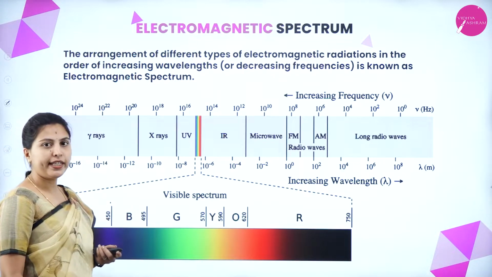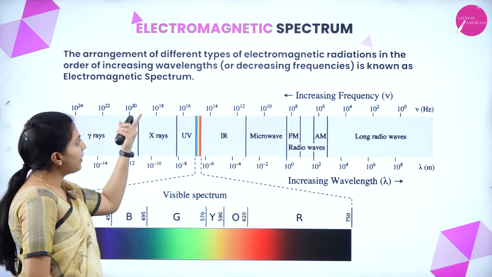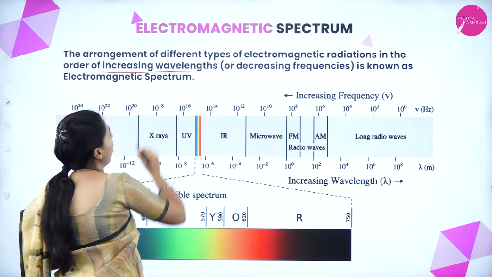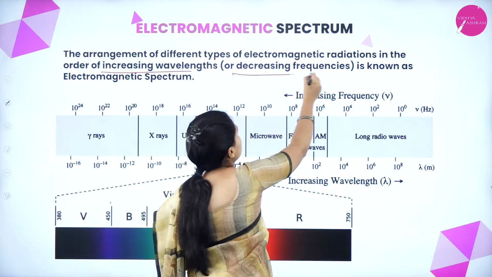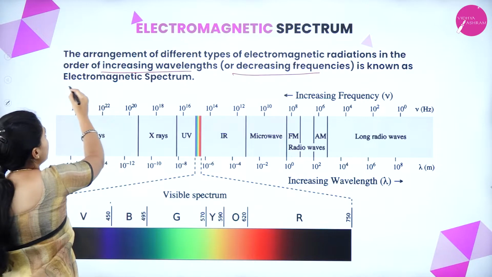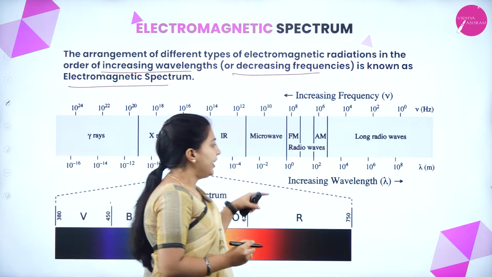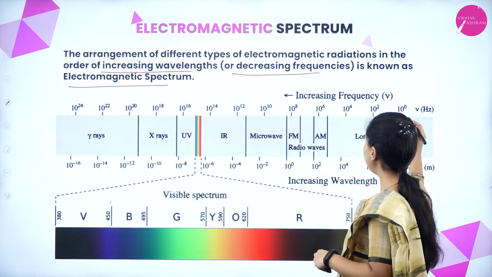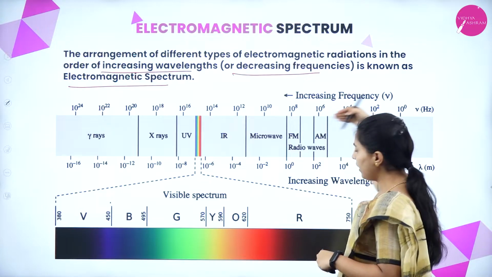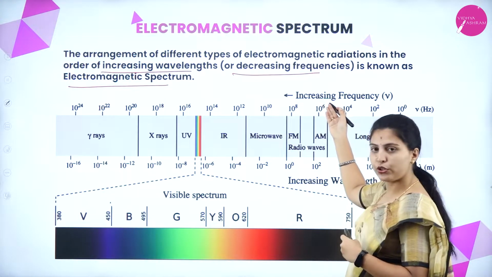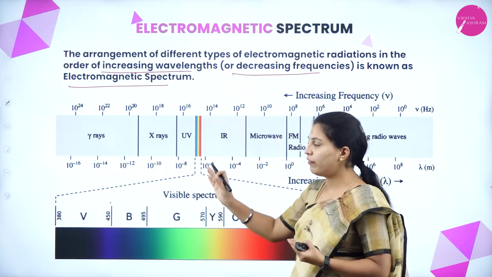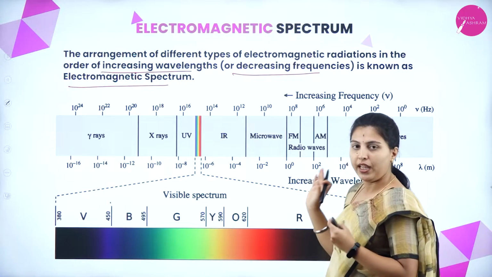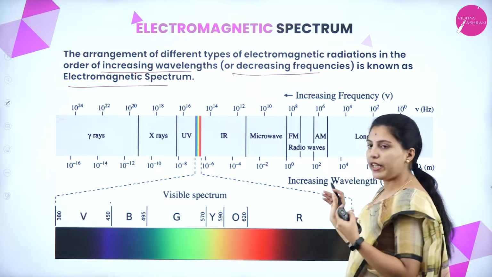This is the electromagnetic spectrum. The arrangement of different types of electromagnetic radiations in the order of increasing wavelength or decreasing frequency is known as the electromagnetic spectrum. Seen from right to left, it shows increasing frequency. If we consider from left to right, it shows decreasing frequency, and at that time we see increasing wavelength.